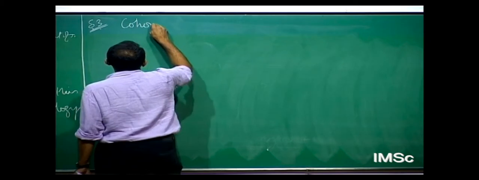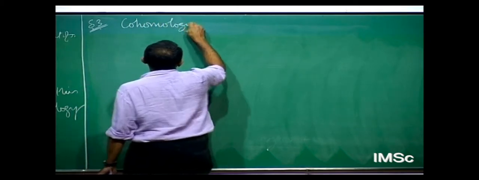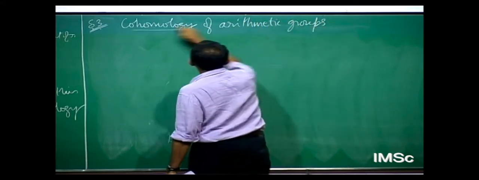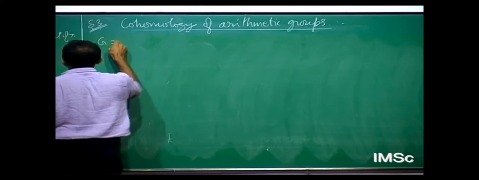So I got to introduce some basic ingredients which usually go by this title, Cohomology of Arithmetic Groups. So I'm going to let G, well, G is, okay, I said GL_N.